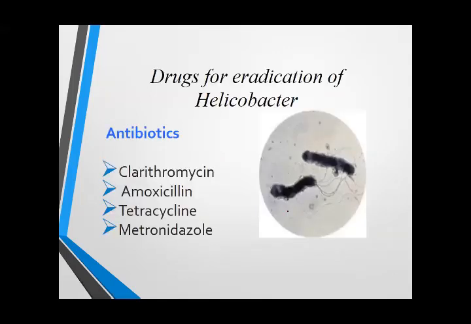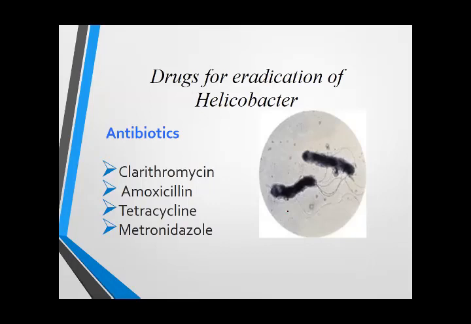Then we should know the antibiotics. Only 4 antibiotics can be used for the treatment of H. pylori. Although we have thousands of antibiotics, we have a long list of antibiotics. Rizek is omeprazole, that is a proton pump inhibitor. Okay? So these antibiotics are specifically used, and you have to remember the names of these antibiotics.